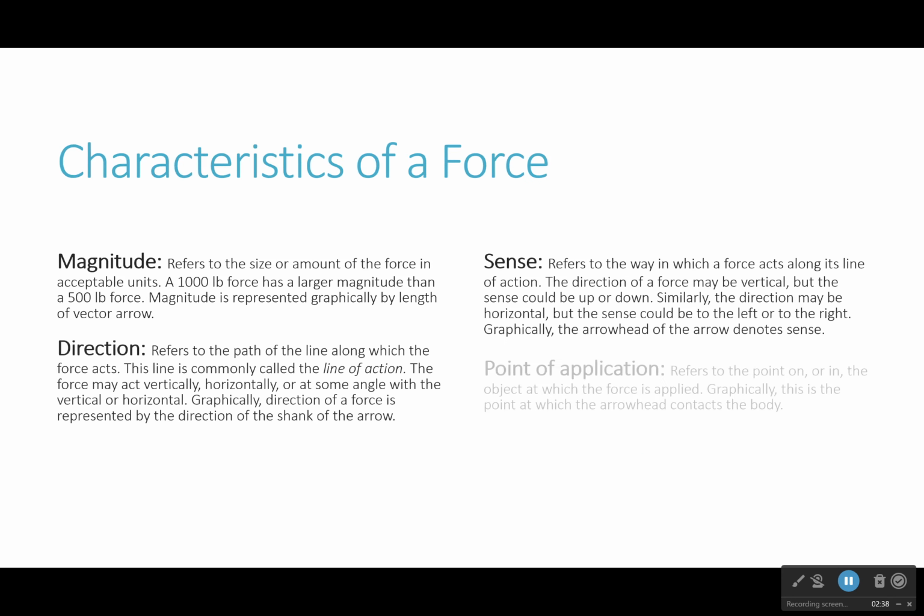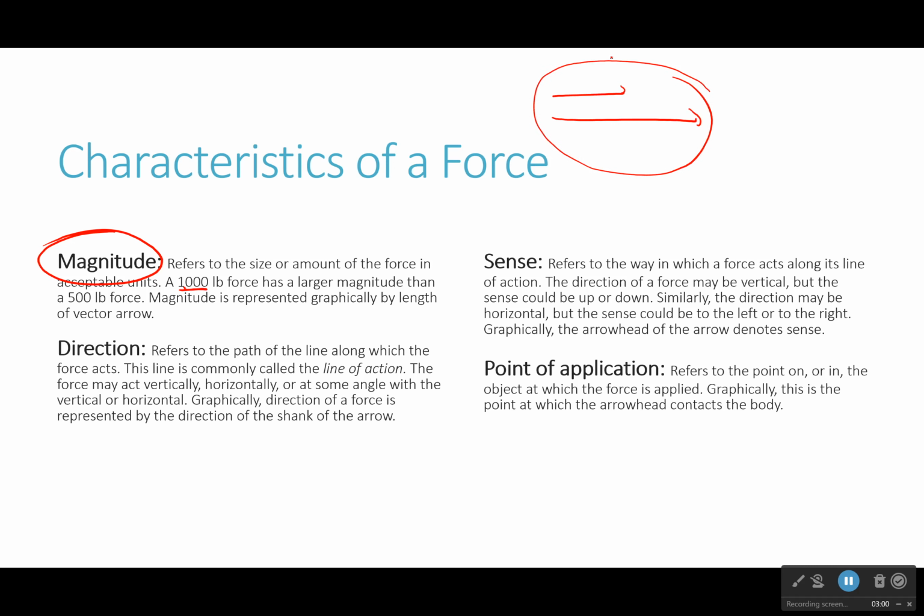What are some characteristics of a force? Well, first off, magnitude. You have to know how much force it is. That's usually a number. So a 1,000-pound force has a larger magnitude than a 500-pound force. And sometimes it's graphically shown by the length of the arrow. I will very rarely, if ever, do that in this course once we get past breaking things into components. I don't usually draw things to scale. But I could if I wanted to say, well, that's 500 and this is 1,000 because it's twice as long.